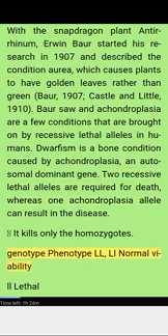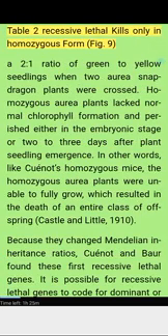It kills only the homozygotes. Genotype, phenotype: LL, Ll normal viability; ll lethal. Table 2: recessive lethal kills only in homozygous form. Figure 9. A 2:1 ratio of green to yellow seedlings when two aurea snapdragon plants were crossed.